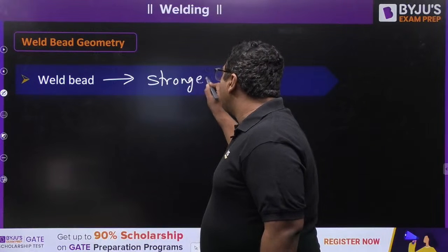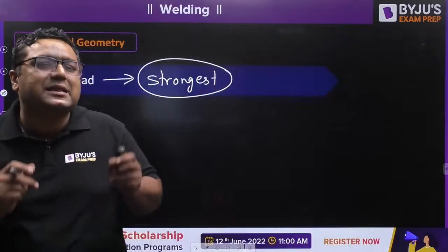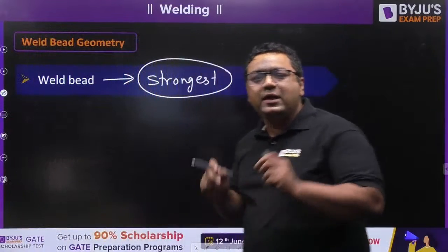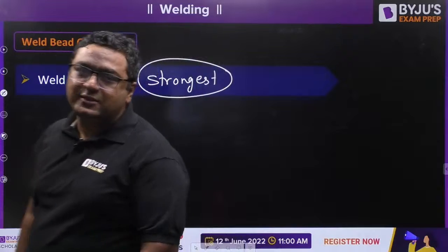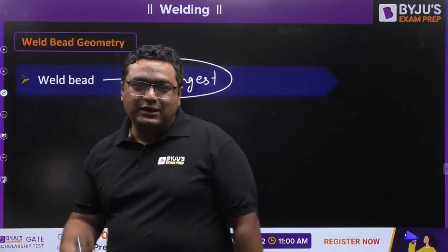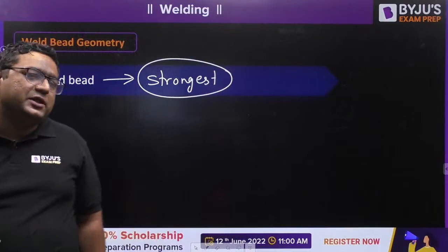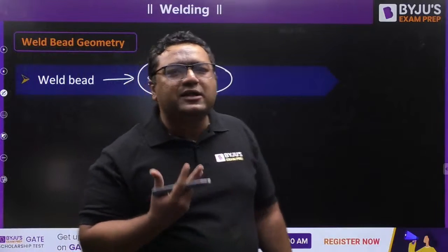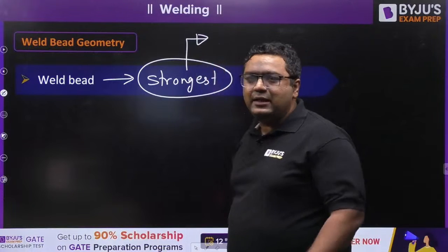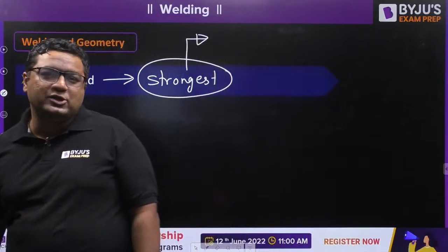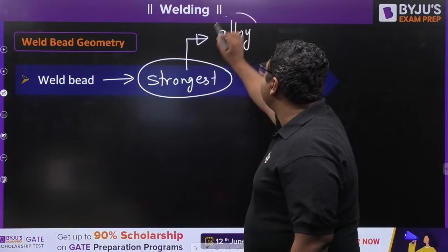So can you tell me why weld bead is the strongest part? We have just discussed why this is said to be the strongest part in the weld bead geometry. Can anybody tell me why this weld bead is said to be the strongest part? We have just discussed. Why? Because if you are getting this, you must be able to answer this, because from this already one question in GATE and engineering services has been asked, that the strongest part is weld bead, but why? What is the reason? What will you say, guys? Anybody? I am waiting for your answer. Yes, because we are saying that alloy content is stronger than the pure metal.